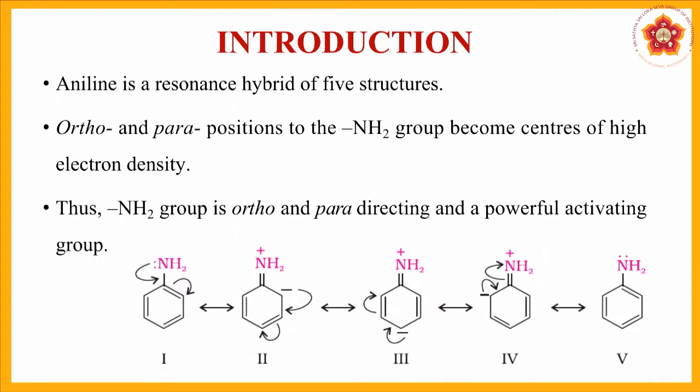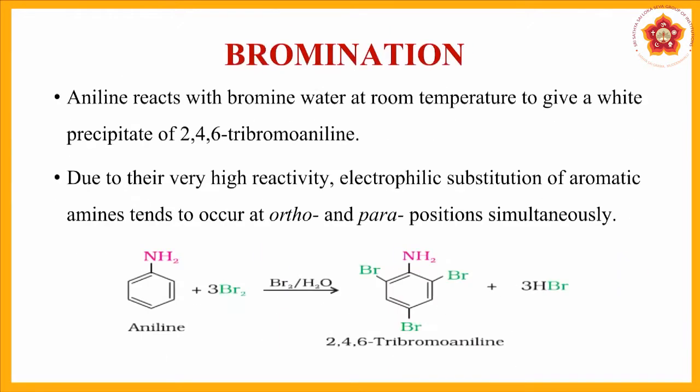So having seen this aspect, what is the application of these resonance structures in various reactions? We'll see now, where bromination, if we undertake, generally our study was, since bromination happens on an electron donating group, we should have got ortho-bromoaniline and para-bromoaniline, and then we should have said that para-bromoaniline is more in number. That is because para products are more stable.